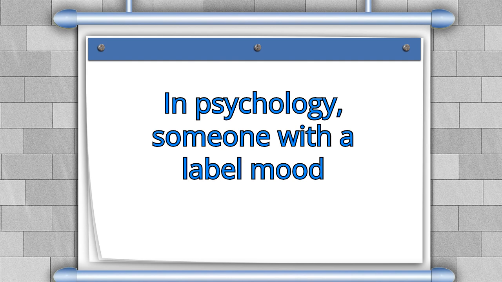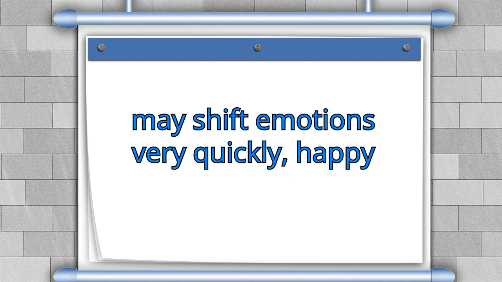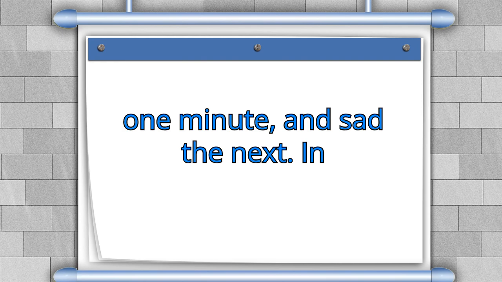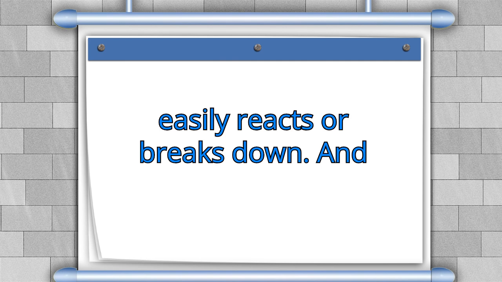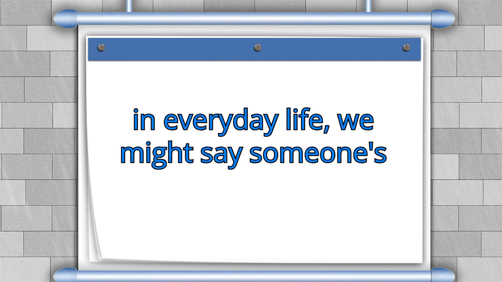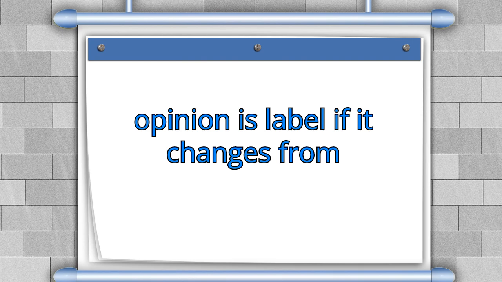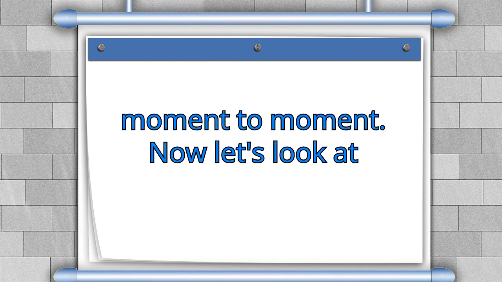For example, in psychology, someone with a labile mood may shift emotions very quickly, happy one minute, and sad the next. In chemistry, a labile compound is one that easily reacts or breaks down. And in everyday life, we might say someone's opinion is labile if it changes from moment to moment.